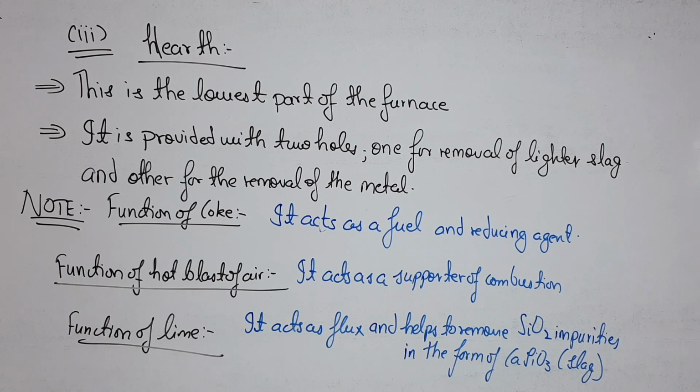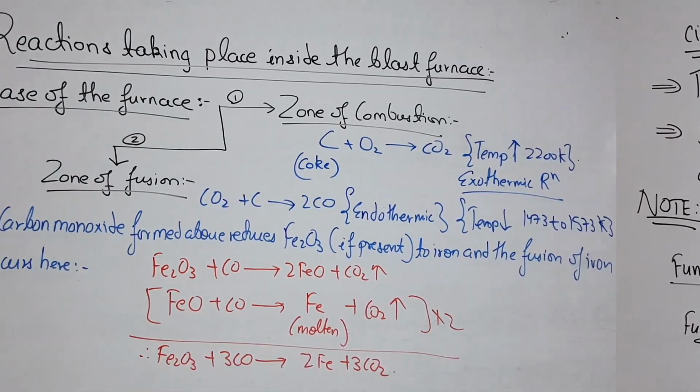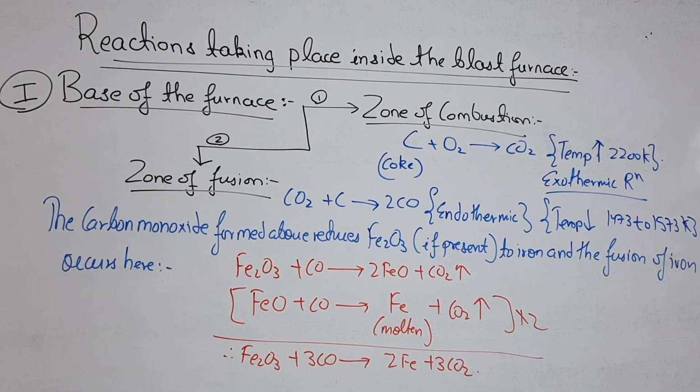Now we are going to study the important reactions which are taking place in the blast furnace. Let's have a look. So the important aspect is the reactions taking place inside the blast furnace. Here we are going to cover the 3 important zones.